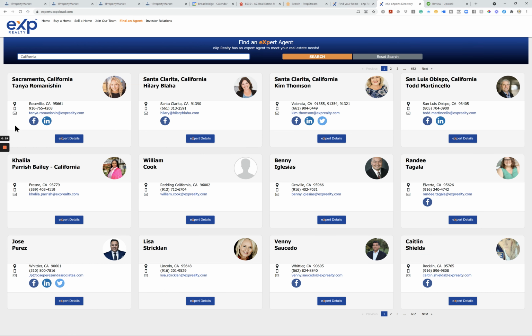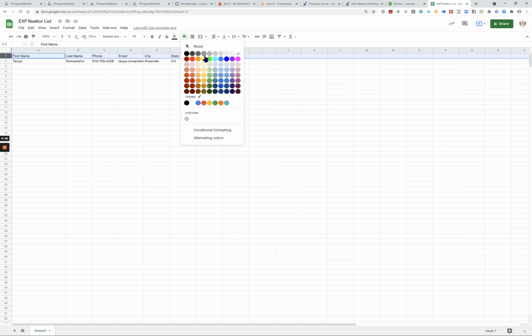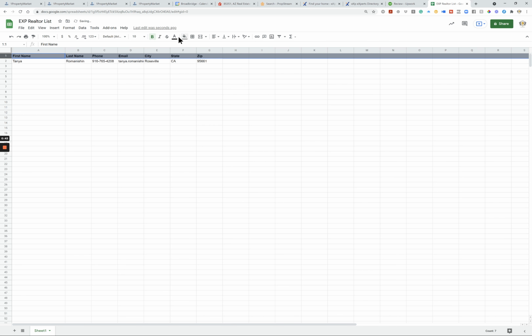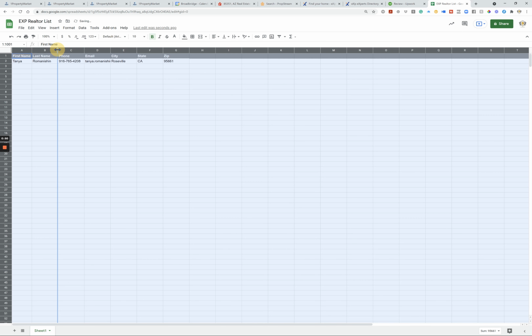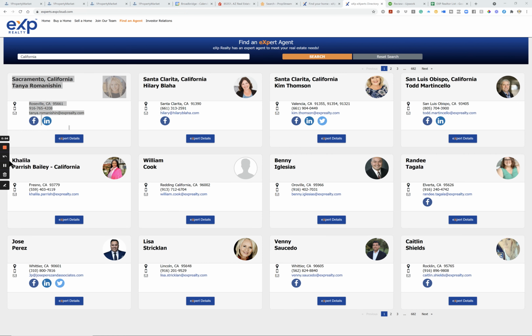And I would love to get all of this into a Google Sheet broken down into separate columns looking like the following. This is what tentatively the initial list will look like. All right, I'll just make this bold and give it a little color for you guys for it to pop. You want first name, last name, phone number, email, city, state, zip, and if we can also add the Facebook, LinkedIn, Twitter, any kind of social media links here, as well as this expert details.